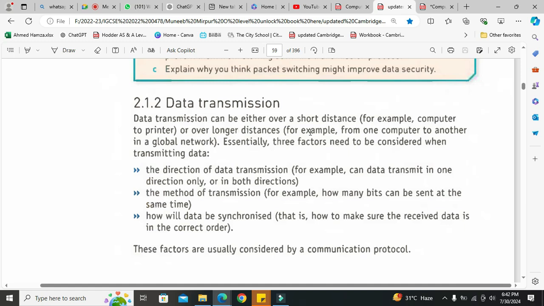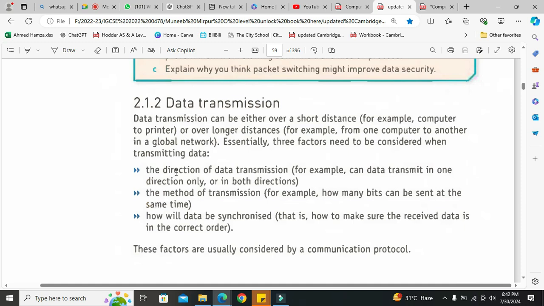Over a longer distance, for example, from one computer to another in a global network. For example, you are sitting right now at your home, in your drawing room, in your bedroom. You are taking an online class. So we can consider this as long distance communication. We are sitting in remote locations. Essentially, three factors need to be considered when transmitting the data. We can transmit the data with the help of instant messages as well.